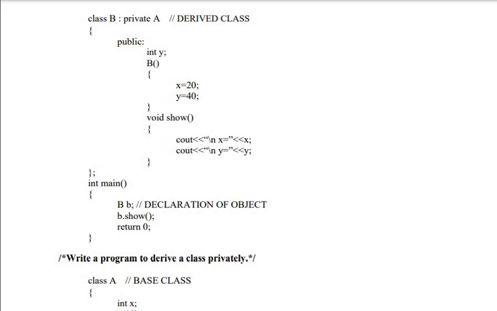Okay. So whenever the object B is created, the constructor will be called. And in the constructor X is 20 and Y is 40. Now B dot show, X and Y are displayed. Try to observe the difference between each and every program.